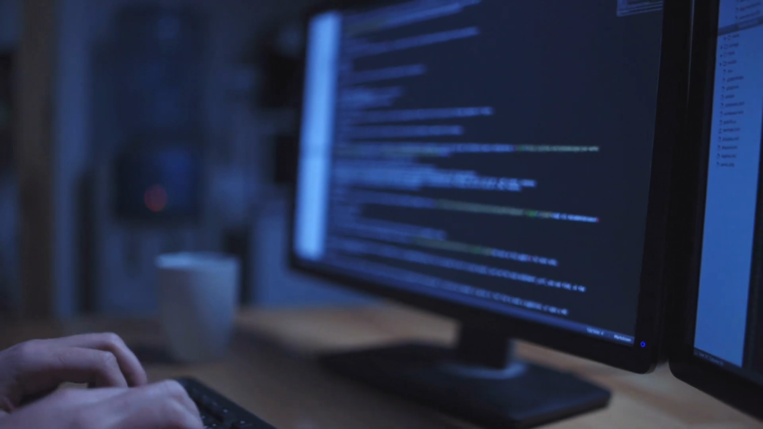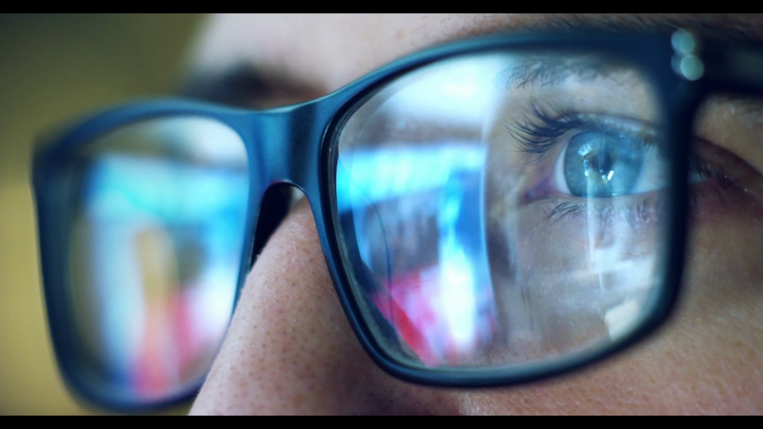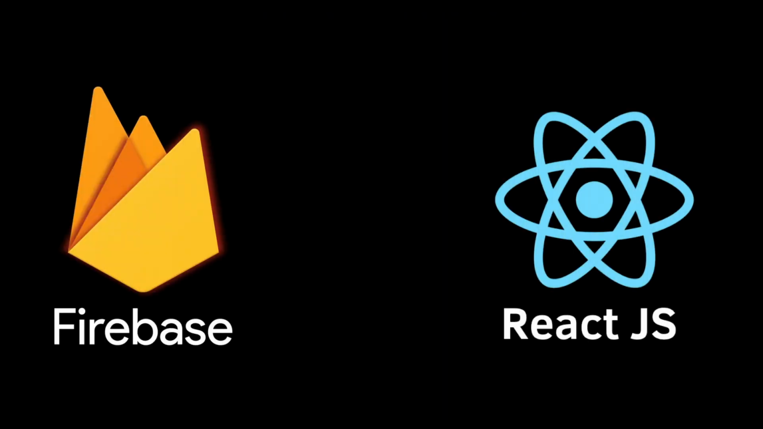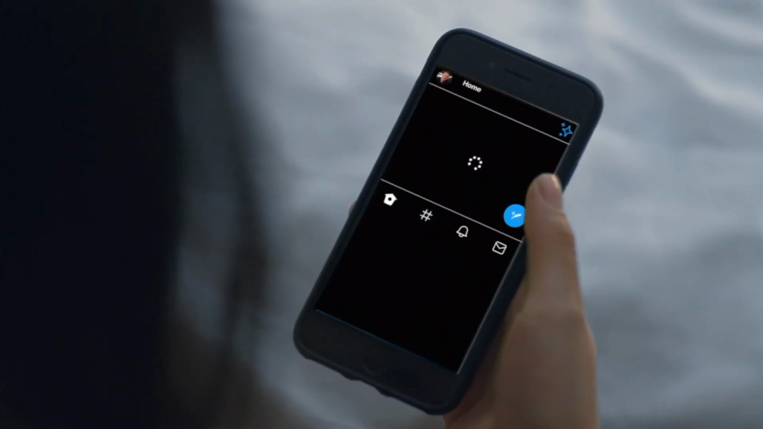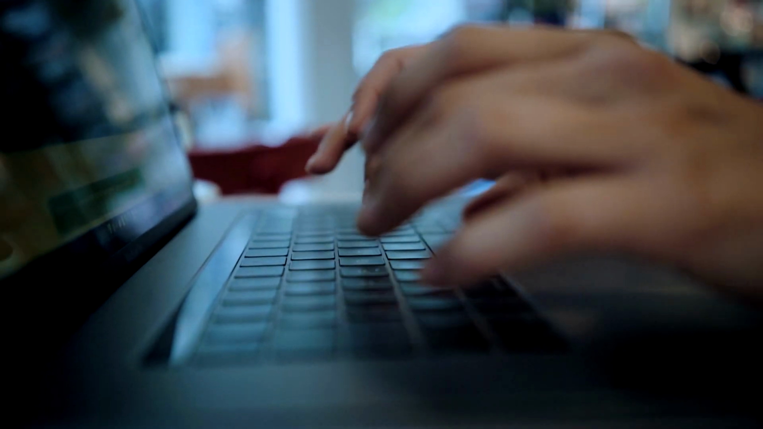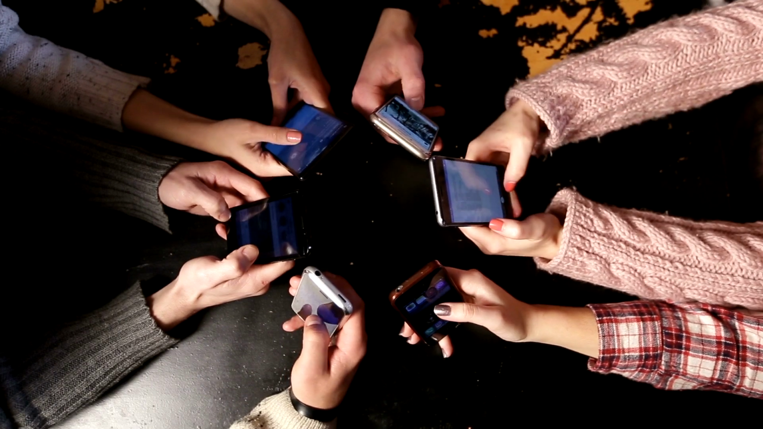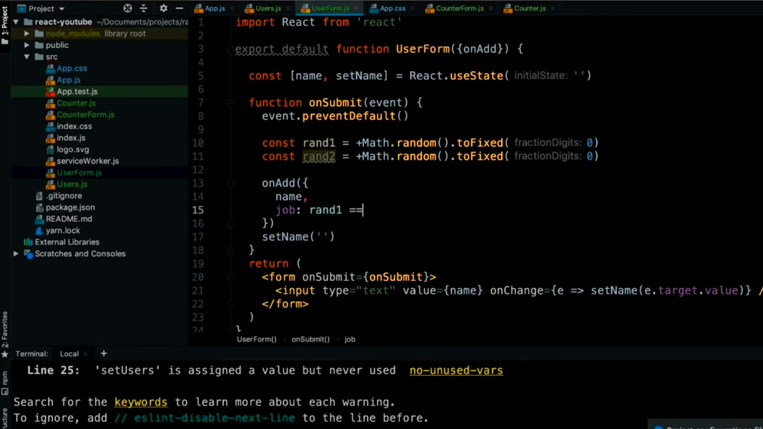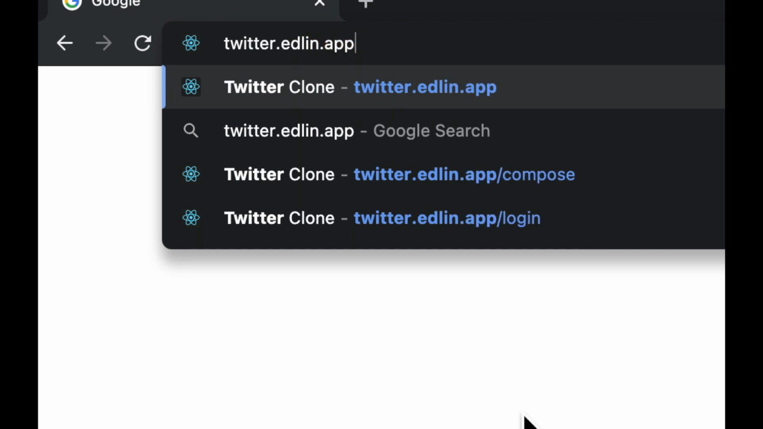When Twitter was first built, the code which powered it was a lot more complicated than it is today. Using great tools like Firebase and React, we can build Twitter where you can sign in, post and view tweets, and build it in a scalable way. So it won't matter if you have 10 people or 1 million people using it, the code will be exactly the same. What we're going to build today is already live on the internet.